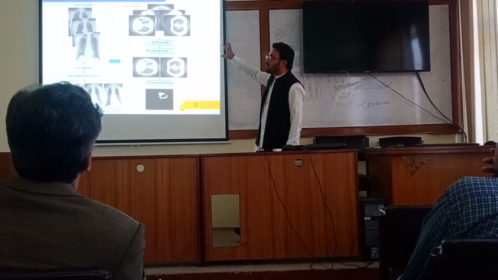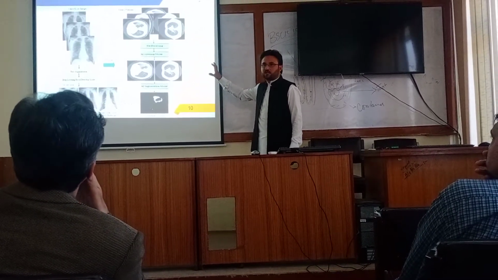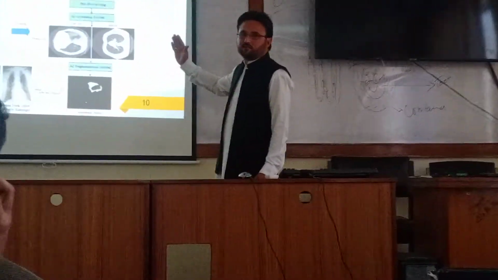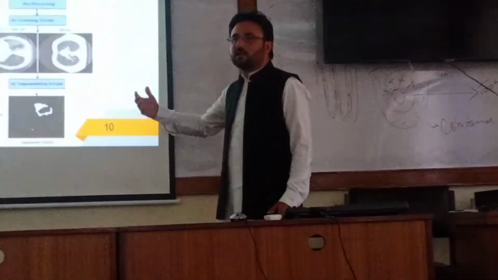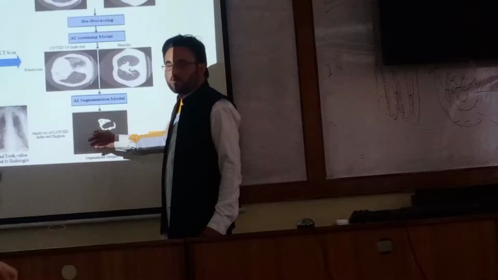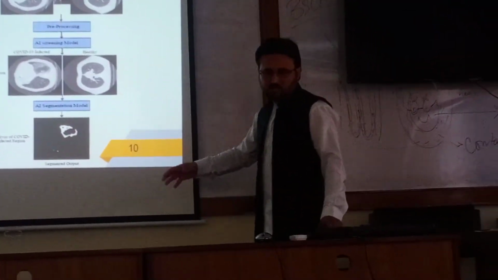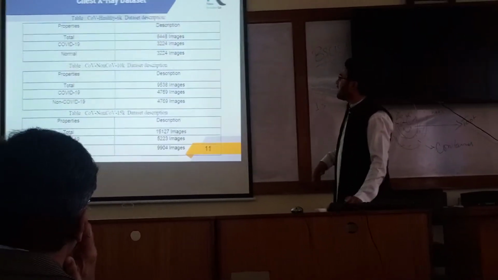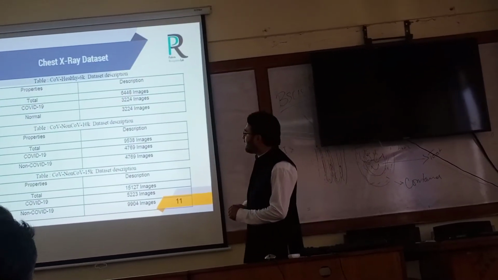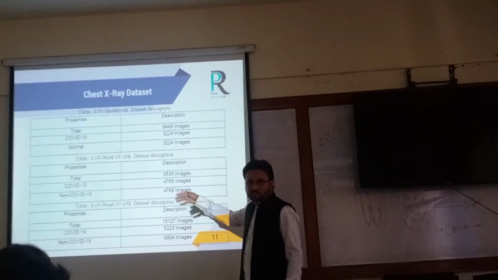In CT scan we also perform two different kinds of strategies. Initially we segregate the slices which are healthy, and we are interested in the infected slices. And these infected slices are further segmented through the segmentation model. This is the overall flow diagram. These are the data sets we use: 6K data set, 10K data set, and 15K data set. The description of the whole data set.